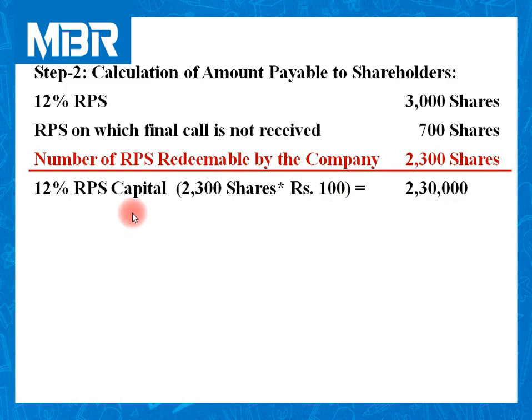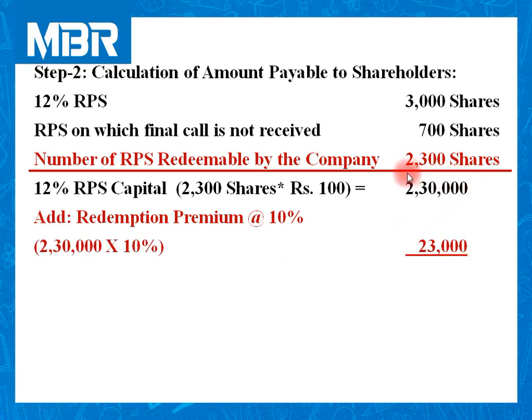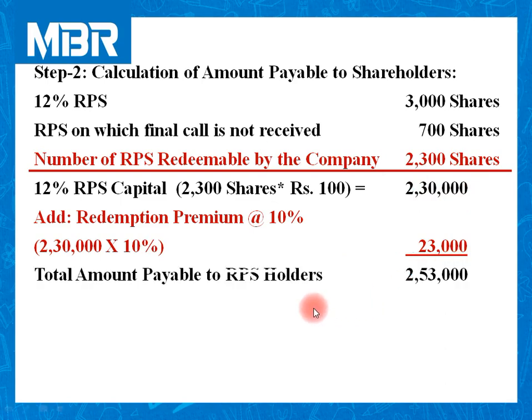So 12% RPS capital, 2,300 shares multiplied by 100 rupees. So amount is 2,30,000. Add redemption premium at 10%. It is given in the first paragraph of additional information. So on this 2,30,000, redemption premium at the rate of 10% is 23,000. So total amount payable to RPS holders on this redemption is rupees 2,53,000.